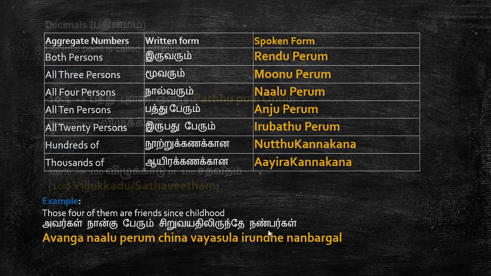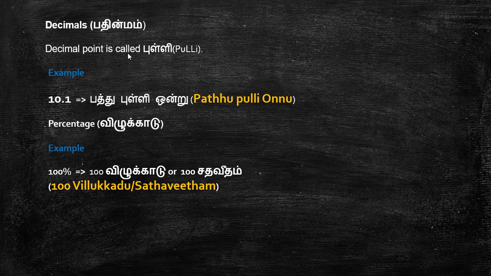So the next one is decimals. Decimals means பதின்மம். The decimal point is called புள்ளி. For example, 10.1. Very simple. Put the spoken numbers and just put புள்ளி in between. 10.1. And percentage. Percentage means விழுக்காடு or சதவீதம்.